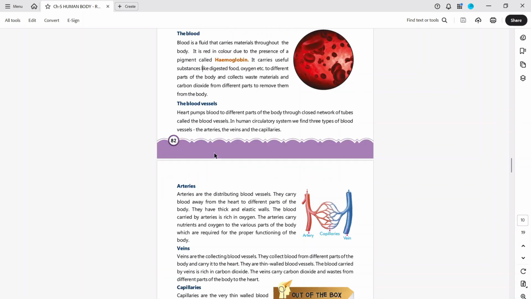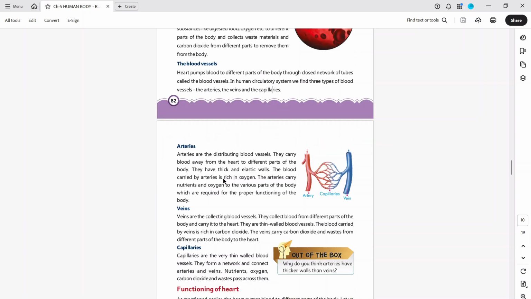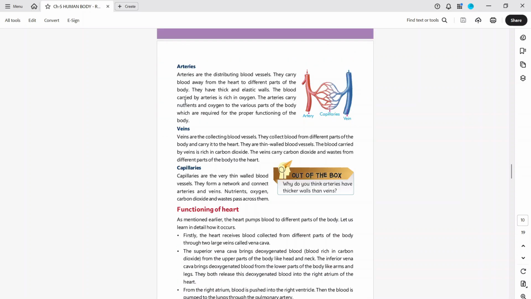What are blood vessels? The heart pumps blood to different parts of the body through a closed network of tubes called the blood vessels. In the human circulatory system, we find three types of blood vessels: the arteries, the veins, and the capillaries. The arteries are the distributing blood vessels. They carry blood away from the heart to different parts of the body. They have thick and elastic walls. The blood carried by arteries is rich in oxygen.